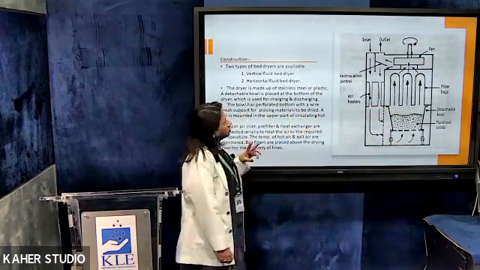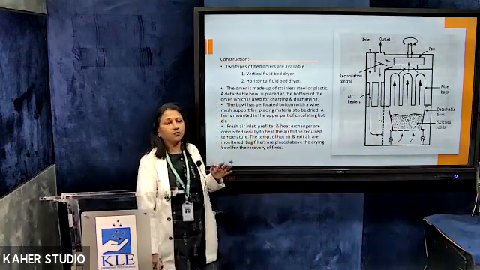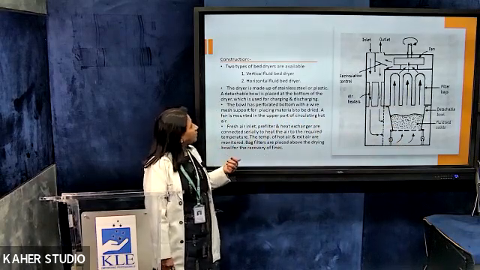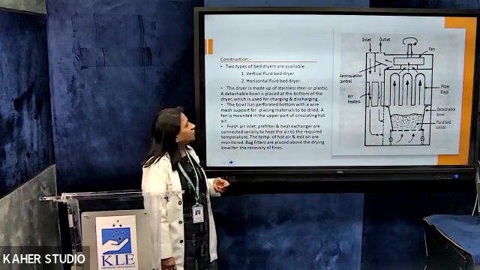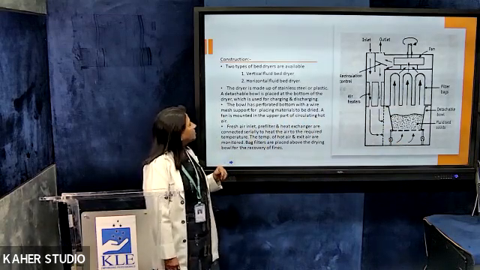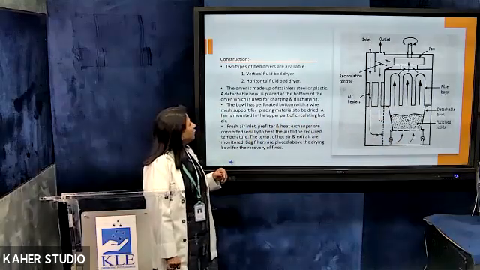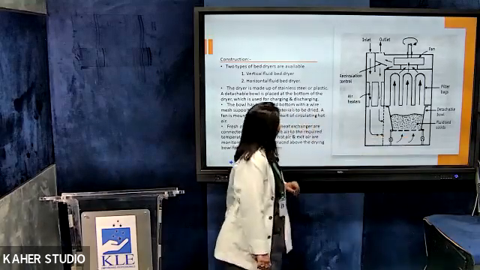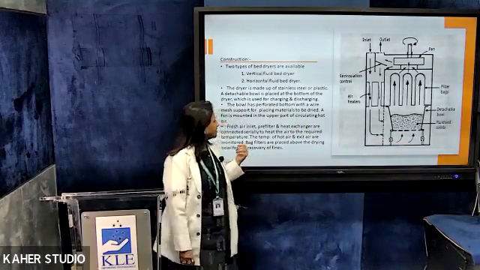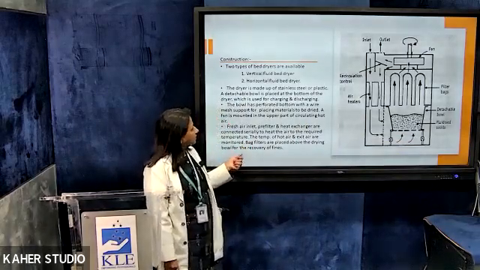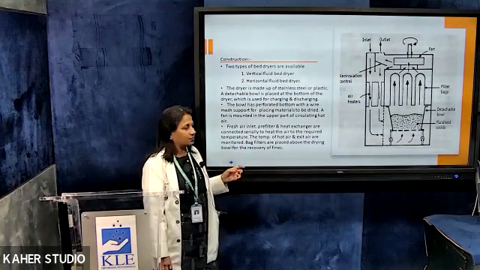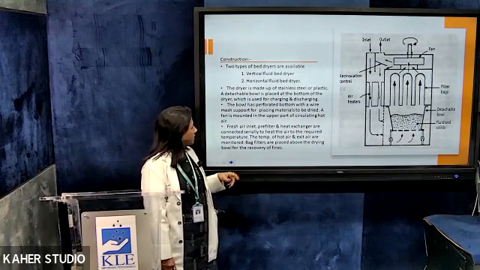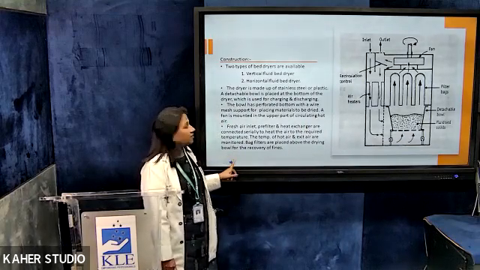So there are two types. This is the vertical type. You could also have a horizontal type. The dryer is made up of a stainless steel or plastic detachable bowl, which is placed at the bottom of the dryer and is used for charging and discharging. The bowl has a perforated bottom with a wire mesh support for placing the materials to be dried. So this is the wire mesh on which the material is placed for drying. At the fresh air inlet, there is a pre-filter, and heat exchangers are connected serially to heat the air to the required temperature, which can be regulated. The temperature of the hot air and exit air are monitored. Bag filters are placed above the drying bowl for the recovery of the fines.